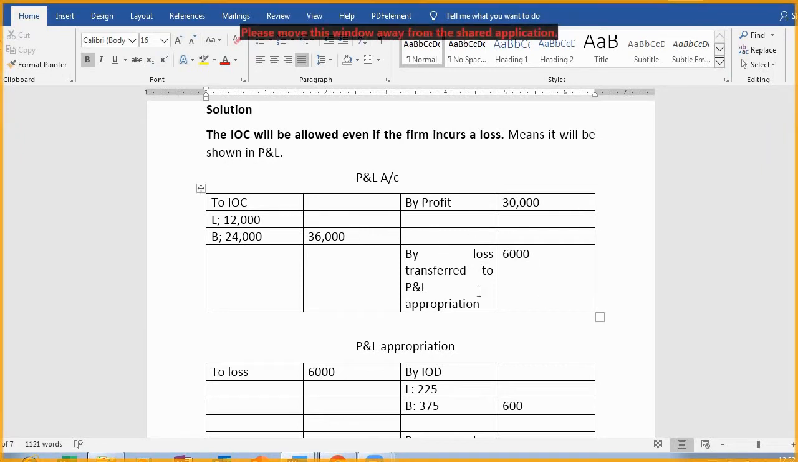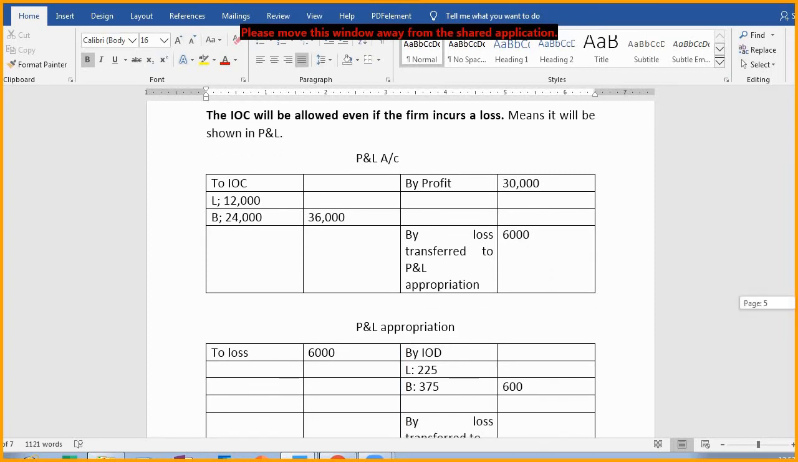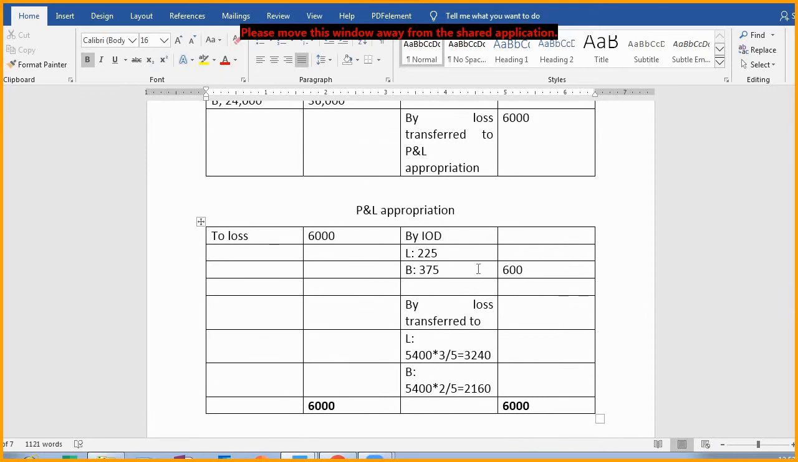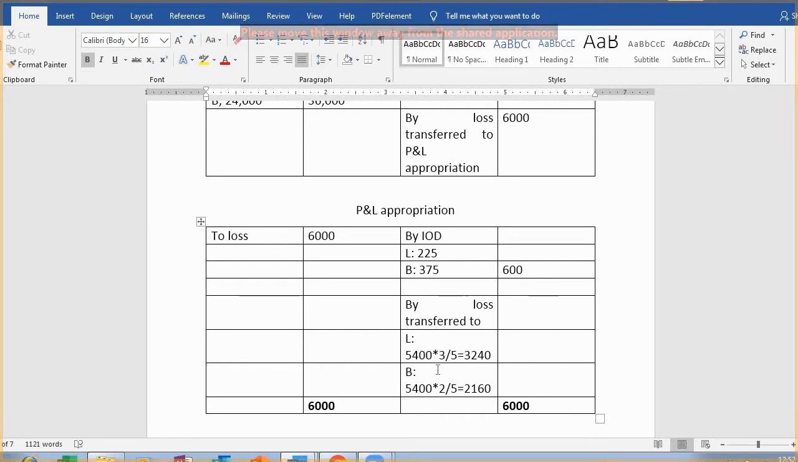Now the remaining amount was loss, so the loss was transferred to P&L appropriation. Now in P&L appropriation we saw by the question that interest on drawing was also there, which is an income for the firm. So interest on drawing is shown at this part, so this we did. Now 5,400 remains. Now 5,400 will be distributed among the partners in the profit sharing ratio, which is 3:2 given in the question, so accordingly we'll do.